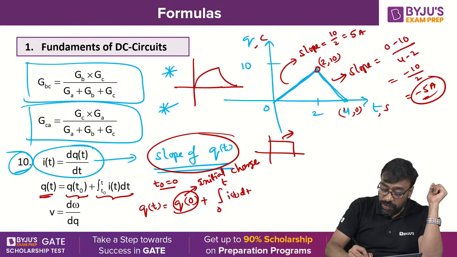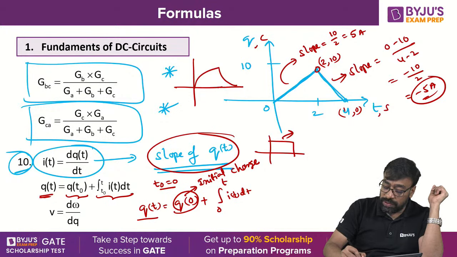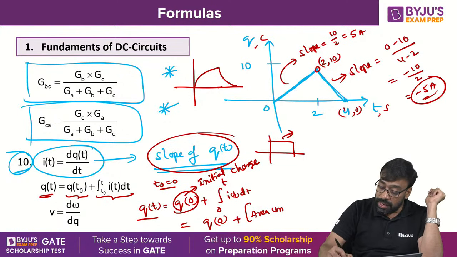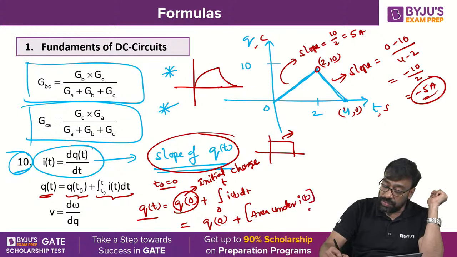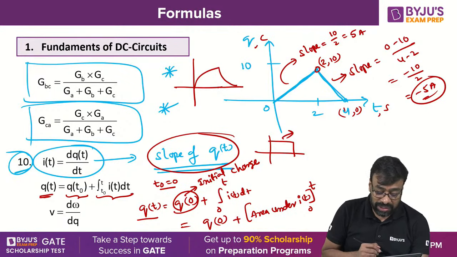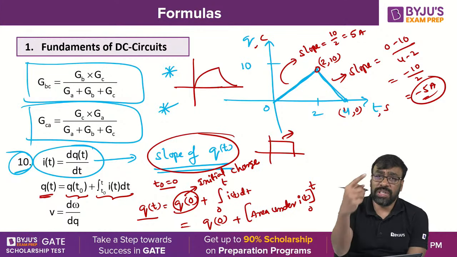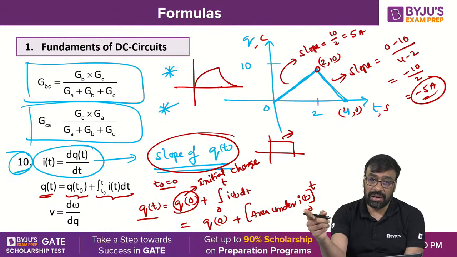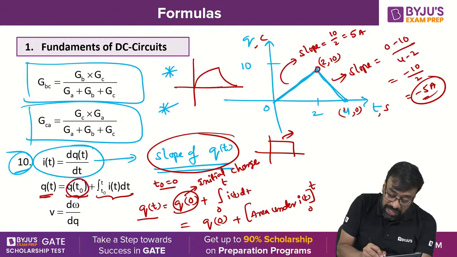Well, now q of t can be expressed as what? q of 0 plus integral 0 to t of i of t dt, which can be written as initial charge plus area under i of t from 0 to t. Hope you are following this formula, right? Simple formulas. So when charge is given and current is asked, go for the slope calculation. When current is given and charge is asked, go for the area under the curve. But don't forget to include this particular initial charge.